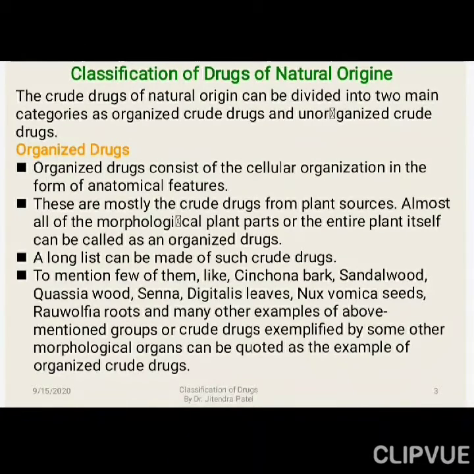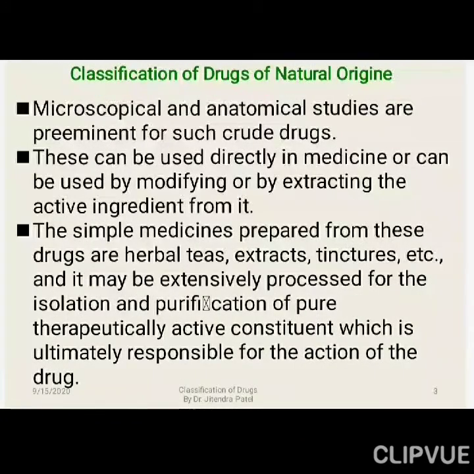Rauwolfia root, and many other examples of the above mentioned groups of crude drugs, exemplified by some other morphological organs, can be quoted as examples of the organized crude drugs, right? So there are more examples. Microscopical and anatomical studies are preeminent for such crude drugs, right? We can do the microscopical examination or anatomical studies. These can be used directly in medicine or can be used by modifying or by extracting the active ingredient from it, right? Sometimes it may be an extract, like black catechu and pale catechu, we are getting the extract and we are using that one.